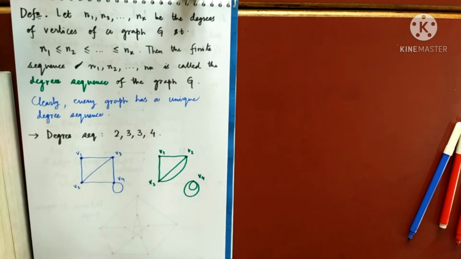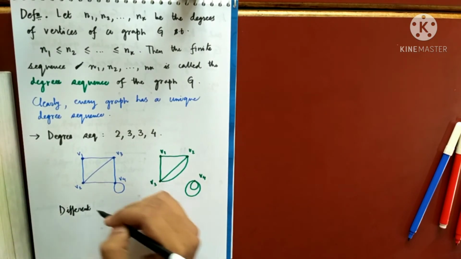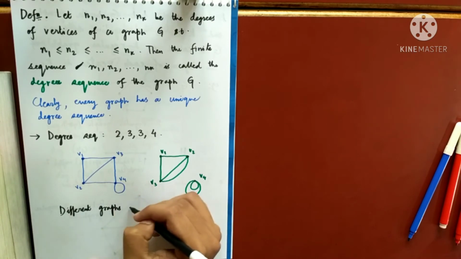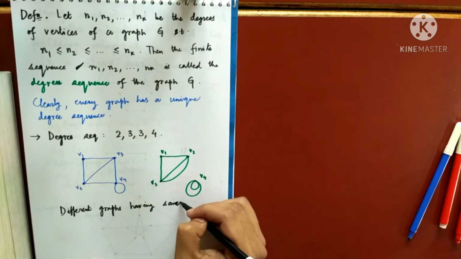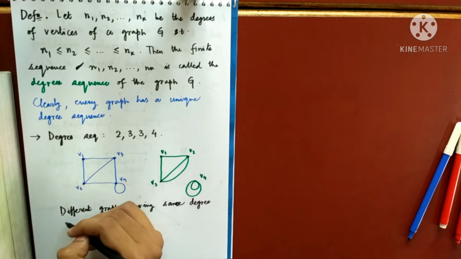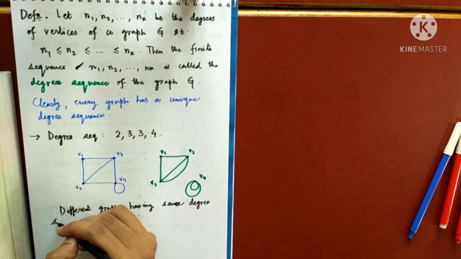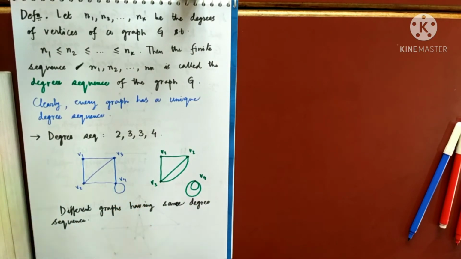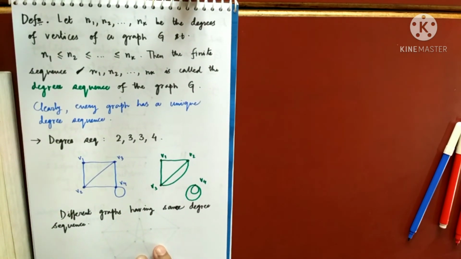So let's write that. This is what? Different graphs having same degree sequence. So remember this term. Okay, so when I have a given graph, the degree sequence will be unique. But if I already give you a degree sequence, then you may draw two completely different graphs.